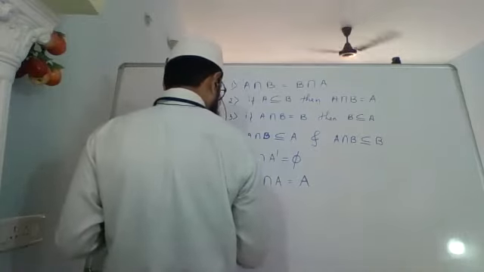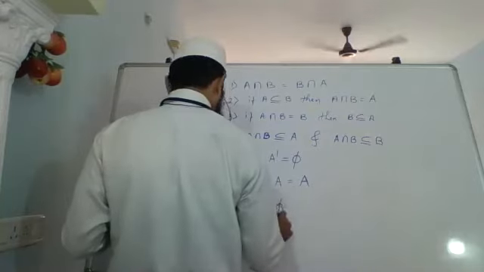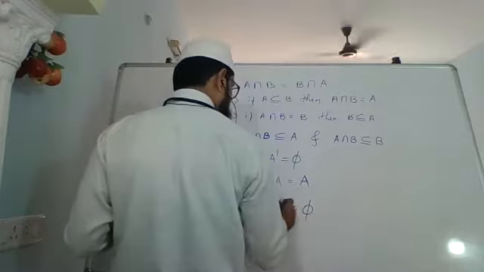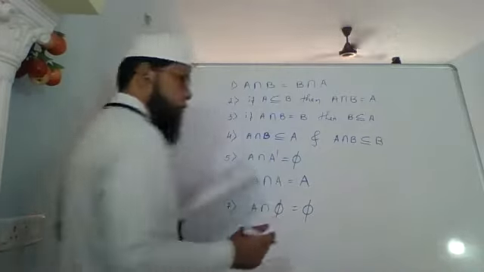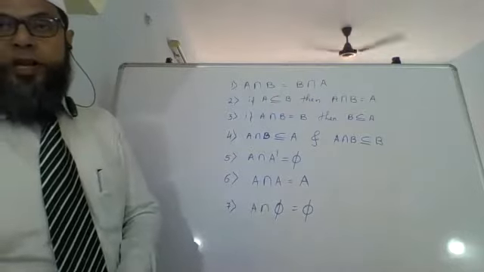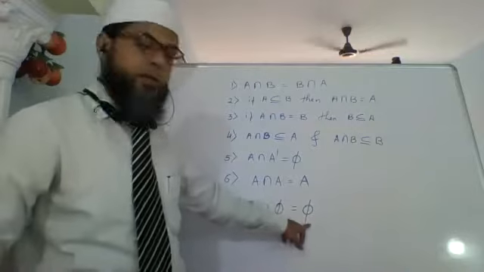Similarly, intersection of A with an empty set will also be an empty set, because what is common to an empty set, and A में कुछ भी रहने दो लेकिन empty set में तो कुछ नहीं रहेगा. So common to both of them will be.